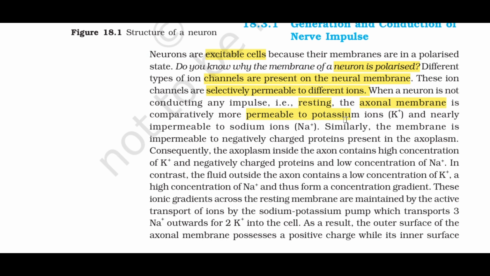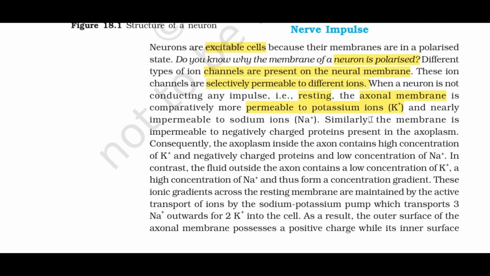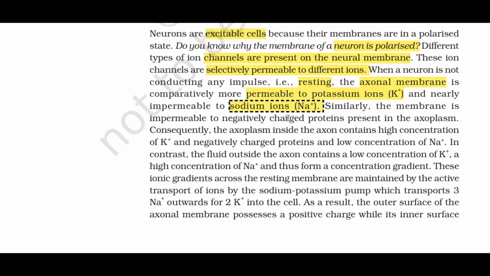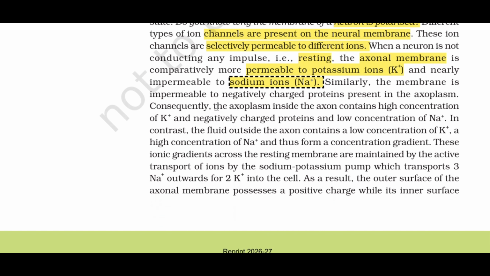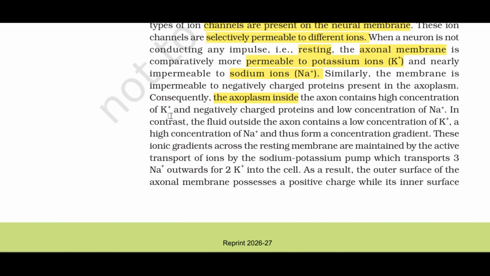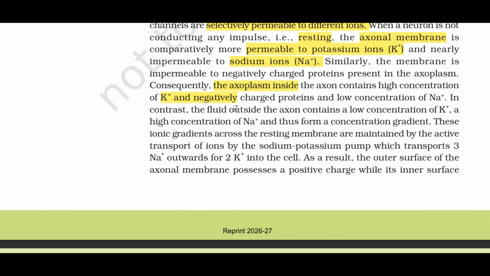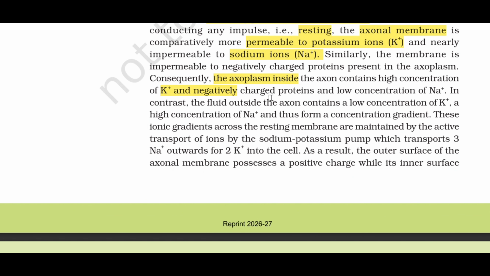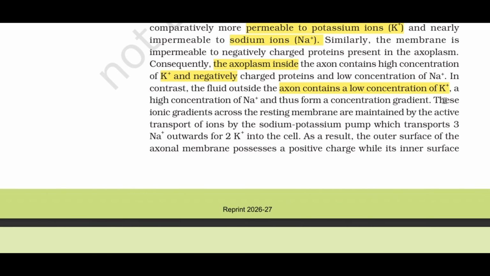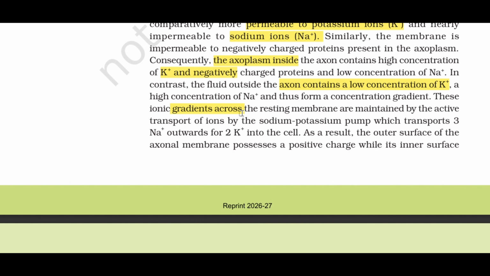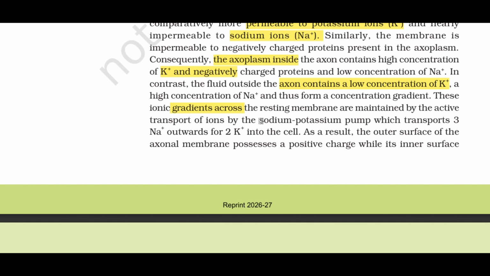K+, and nearly impermeable to sodium ions, Na+. Similarly, the membrane is impermeable to negatively charged proteins present in the axoplasm. Consequently, the axoplasm inside the axon contains a high concentration of K+ and negatively charged proteins and a low concentration of Na+. In contrast, the fluid outside the axon contains a low concentration of K+, a high concentration of Na+, and thus form a concentration gradient.